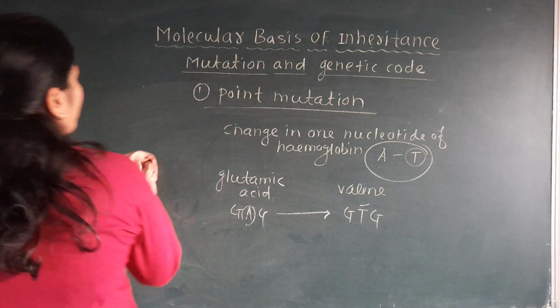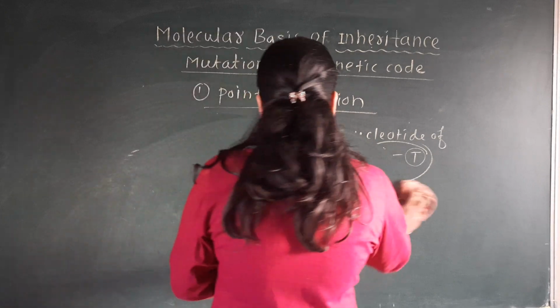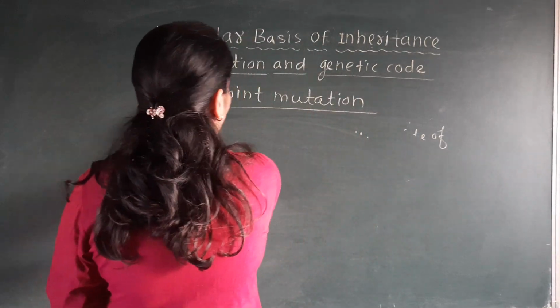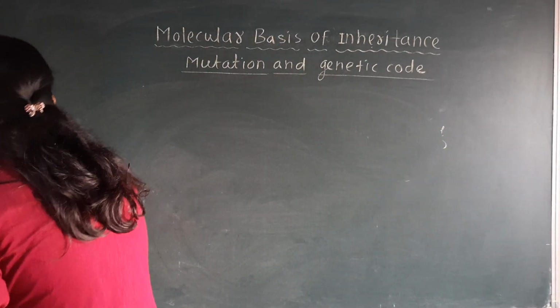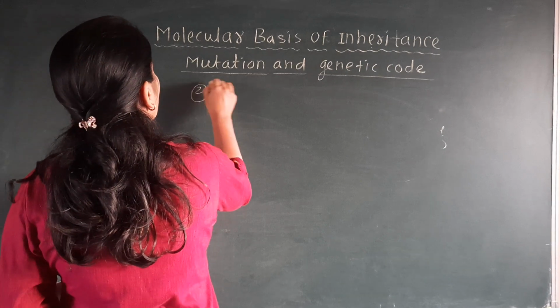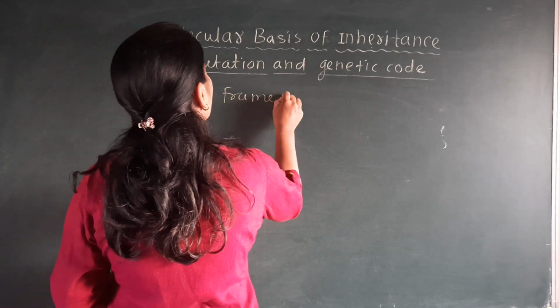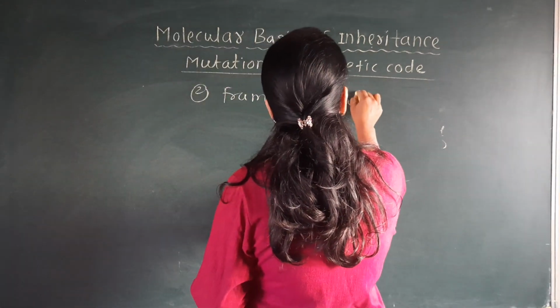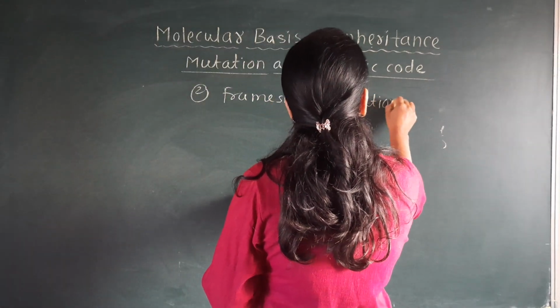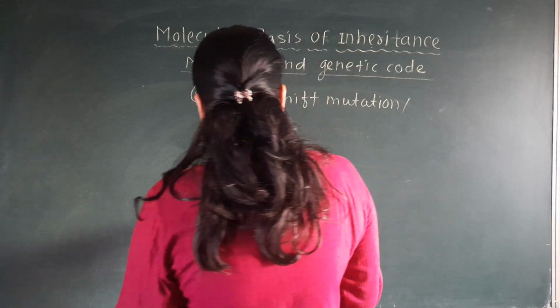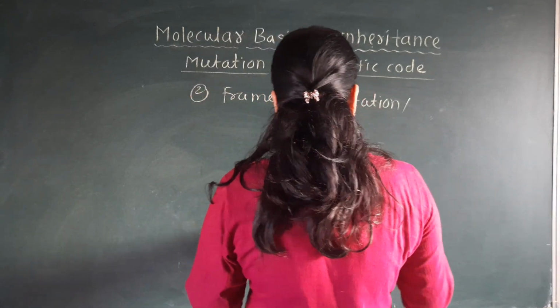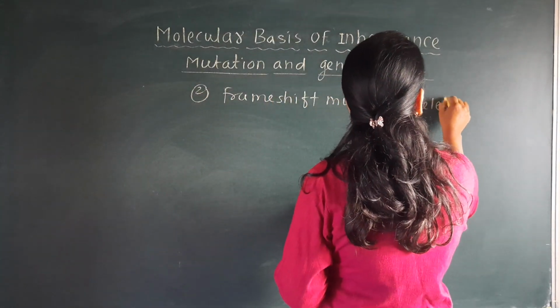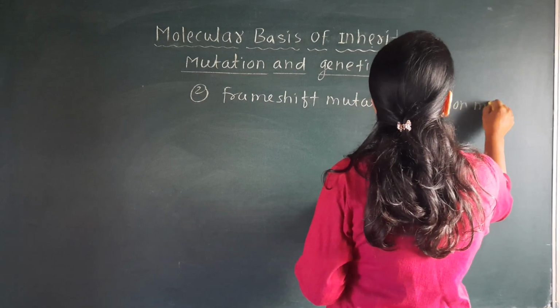Then the second mutation is the frame shift mutation. The second type of mutation is the frame shift mutation, which is also called deletion mutation.